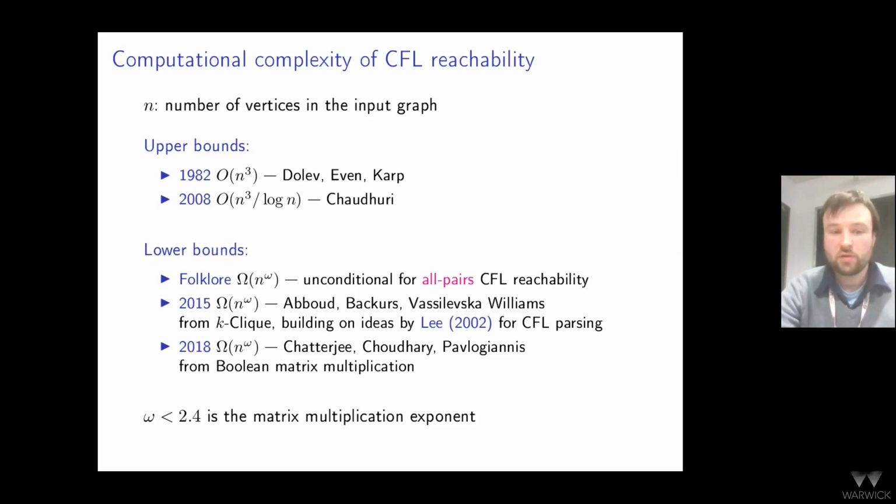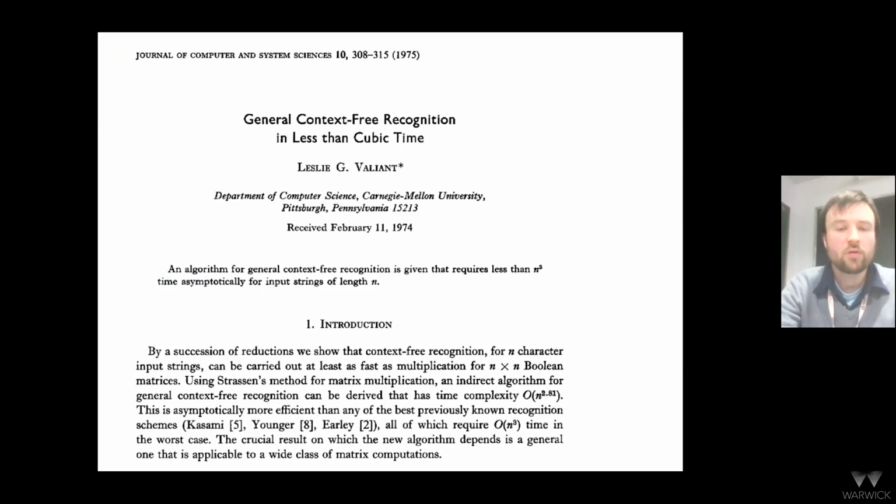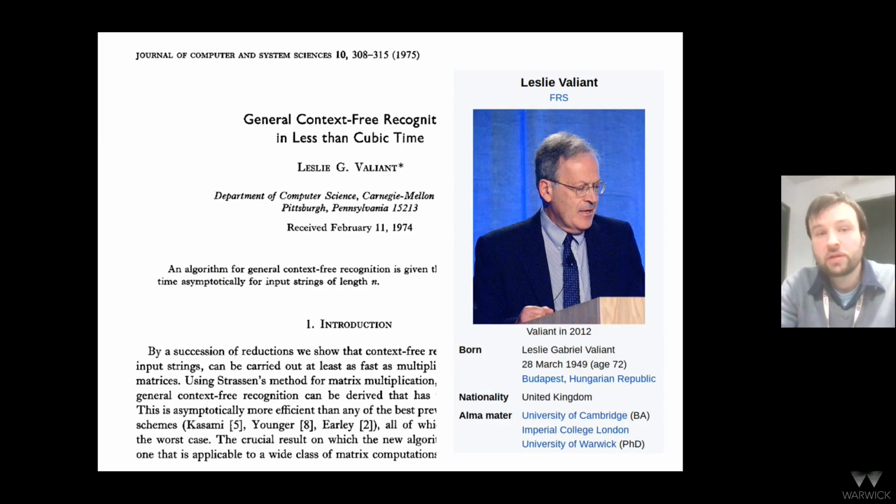The best lower bounds for this problem are of the form n to the omega, where omega is the matrix multiplication exponent. You can think of omega as 2.4. It all started in 1974 with this paper by Leslie Valiant, a Turing Award winner. Valiant proved in the 1970s that for the problem of recognition of context-free languages, there is a reduction to the problem of multiplying two matrices. It gives you an algorithm that lets you recognize context-free languages in less than cubic time.